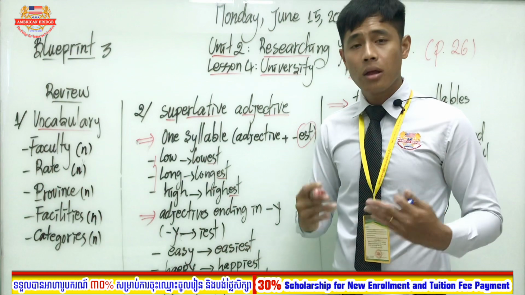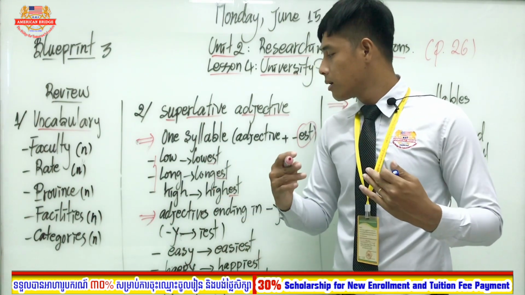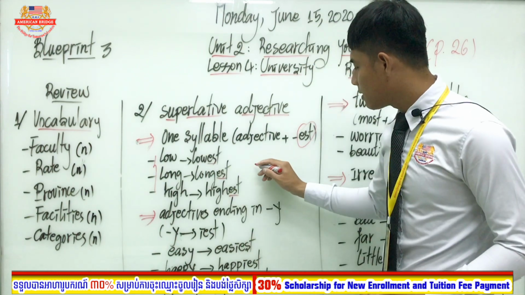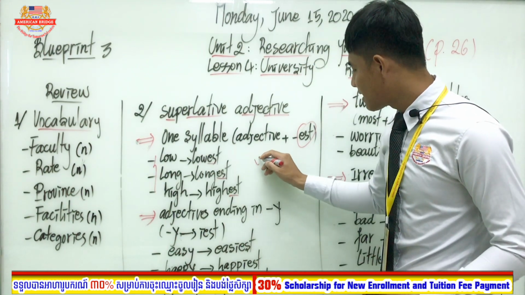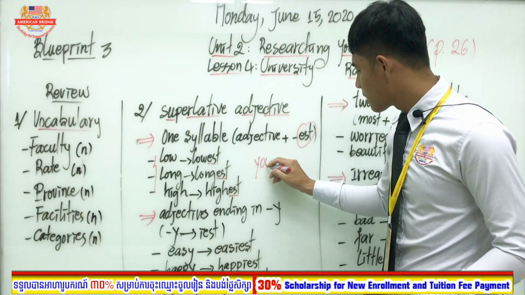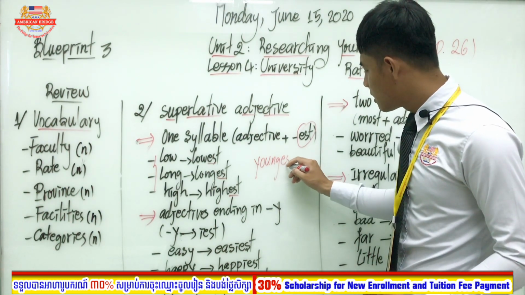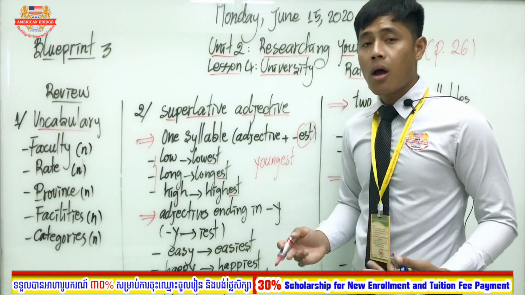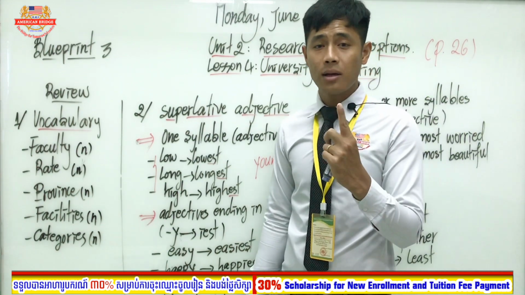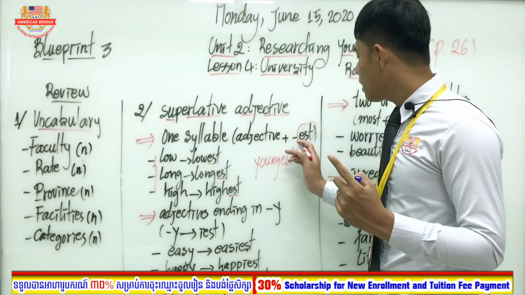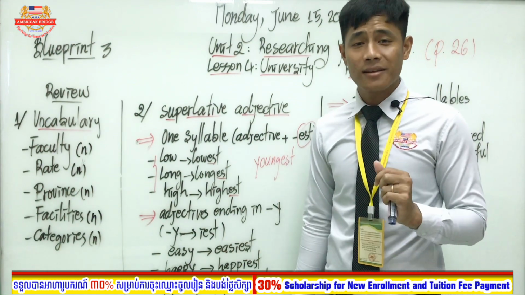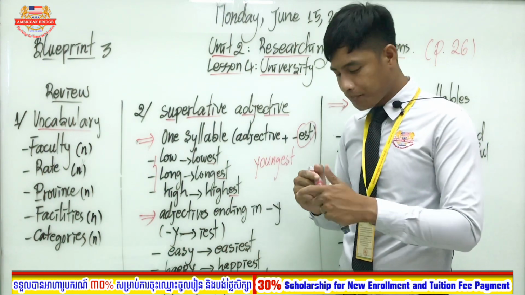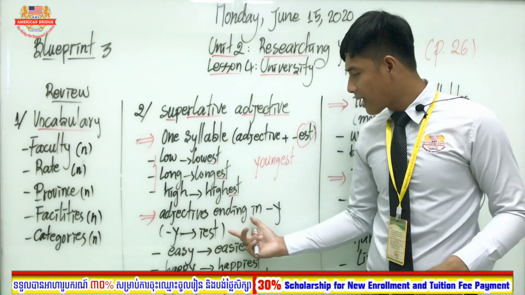Low, young, long. Okay, long and short. And how about young? Young also can use, because young is an adjective, right? So young, youngest. So young to youngest. All the adjectives that have only one syllable, we have to add est to an adjective when we use superlative sentence. Okay, good. So now look at next.